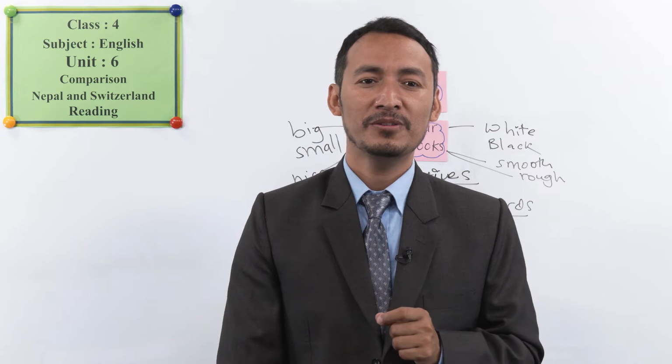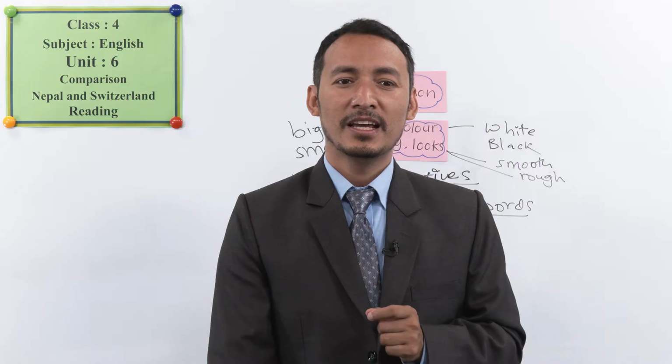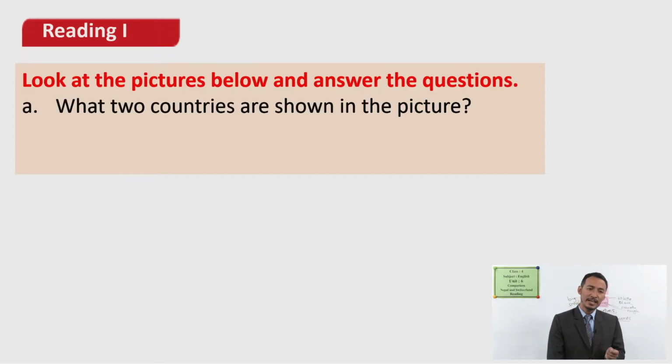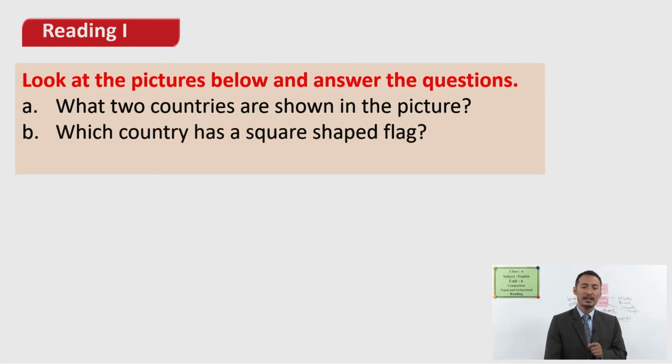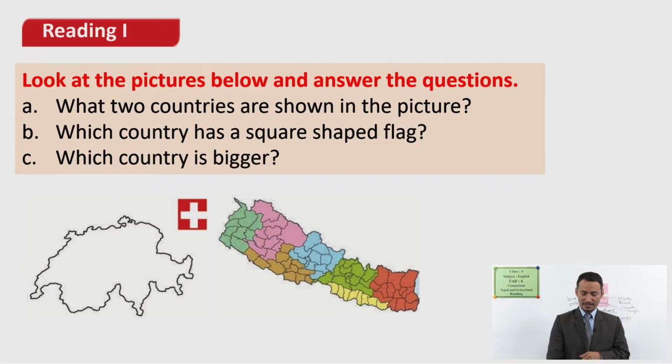Now, we are going to look at the questions for reading today's text. Now, we have pictures from the text. Now, let me ask you questions. What two countries are shown in the picture? I'll show you the picture later. Another question is, which country has a square-shaped flag? Do you know which country has a square-shaped flag? Do you know square? Yes. And which country is bigger? Which country is bigger? Now you have to see the two countries here and you are going to compare.